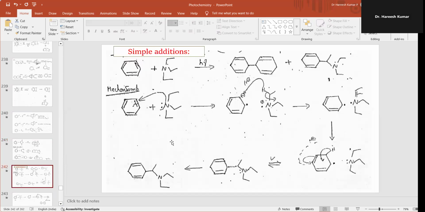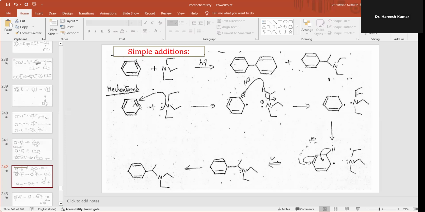Then a simple addition, more particularly the role of amines in the photochemistry of benzene. You know that triethylamine and benzene on irradiation will give you biphenyl. So tetrahydrobiphenyl are the products. In addition to that, one more byproduct, you can say methyl amine tetrahydrobenzene. So let's look into the mechanism.